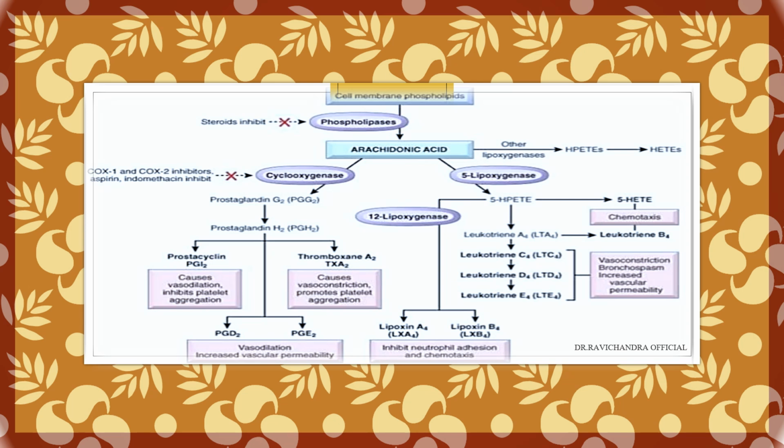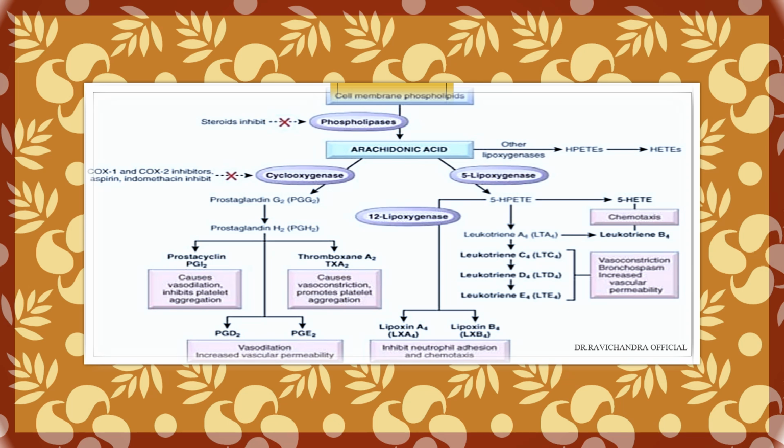So simply, from cell membrane phospholipids in the presence of phospholipases, arachidonic acid will be formed. And this arachidonic acid in the presence of cyclooxygenase will go into the cyclooxygenase pathway, resulting in formation of prostaglandins and prostacyclins.